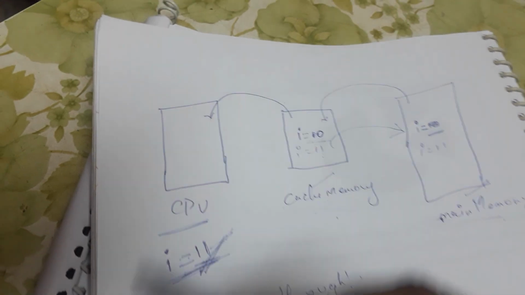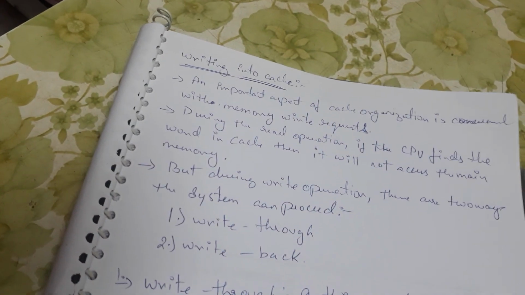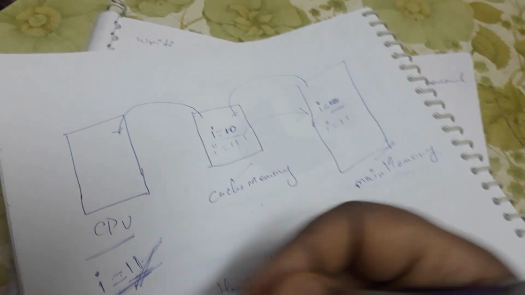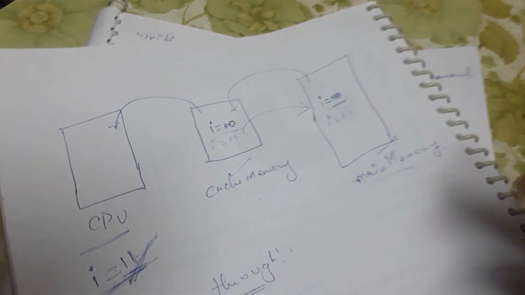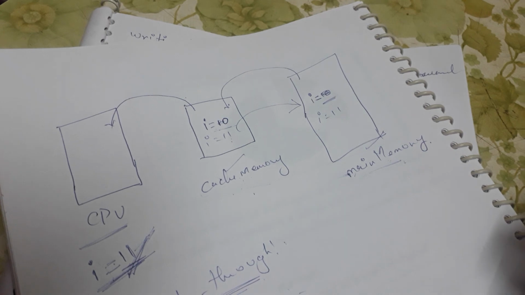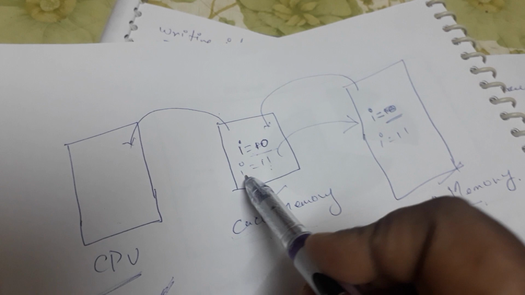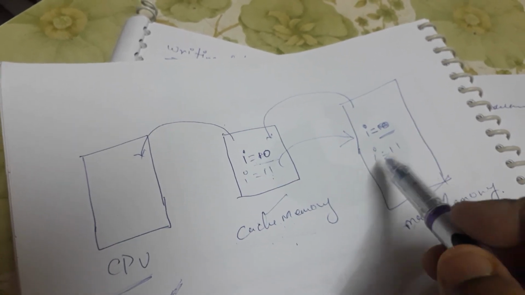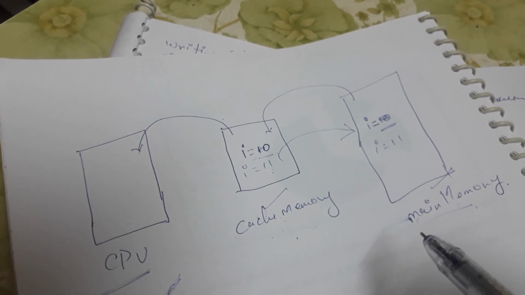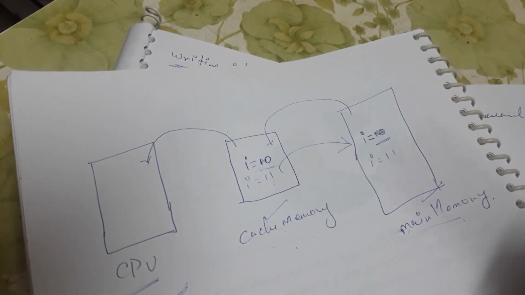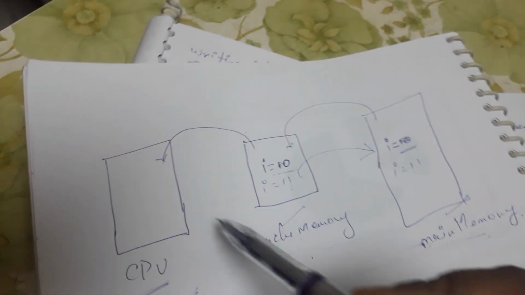So this is what is writing into the cache. When you are reading any data from the cache memory and main memory, there is no problem, because we are only reading the data, we don't modify it. Only when you are writing the data do you have to modify it, and that is what is important. We also update these values because the memory should always be updated with the current values. Here I equal to 10 is the original value of the variable, but once it has been processed, the resultant value has to be updated.